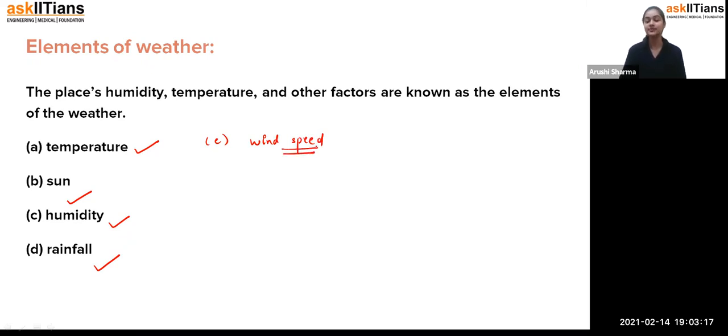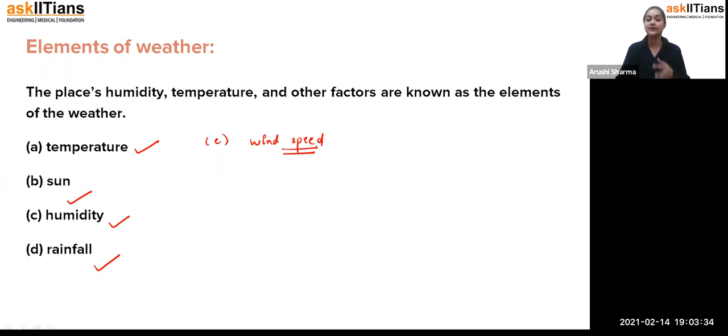Because in some places, students, there are high chances of cyclones and tornadoes. So such places always look at the factor of wind speed, because if the wind speed is very high, it directly converts to cyclones or tornadoes, which is a disaster for the people.